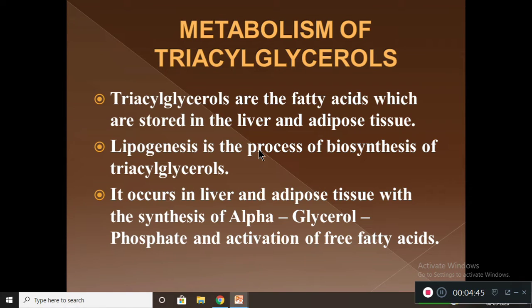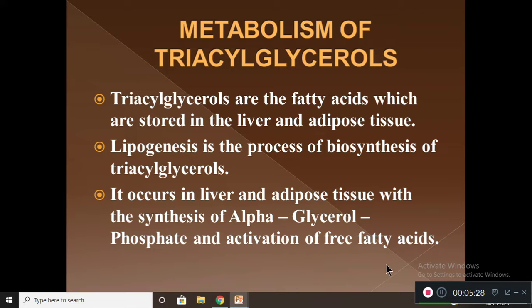Now we move on to the next question. How are the triacylglycerols metabolized? That is, metabolism of triacylglycerols. Triacylglycerols are the fatty acids which are stored in the liver and adipose tissue. Lipogenesis is the process of biosynthesis of triacylglycerol. This triacylglycerol is produced by the process called lipogenesis. It occurs in the liver and adipose tissue with the synthesis of alpha glycerol phosphate.